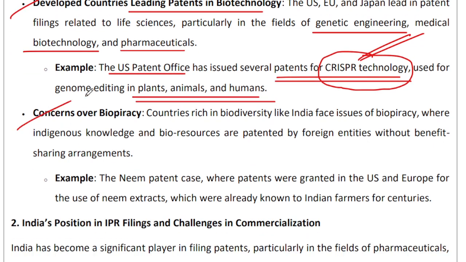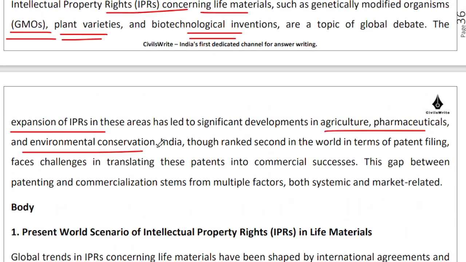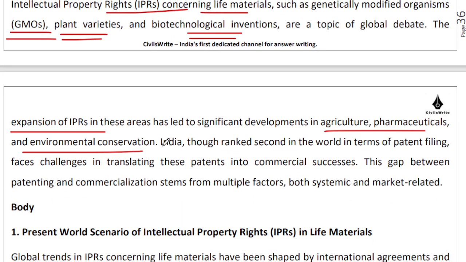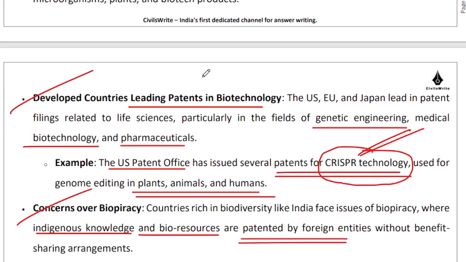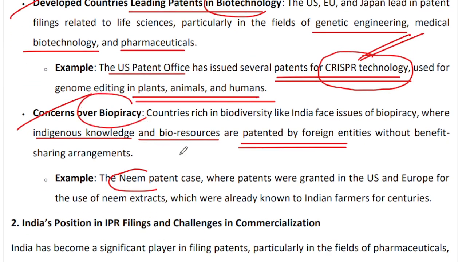There are definitely concerns over biopiracy, right? There are regular allegations of biopiracy. Indigenous knowledge and bioresources are being patented by foreign entities, right? For example, somebody tried to patent neem, somebody tried to patent haldi, as if we don't know the benefits of neem and haldi, for crying out loud, for centuries, right? So this is the idea that you need to highlight. This is the bare idea that you need to highlight, what the scenario of intellectual property rights is with respect to life materials. You need to mention TRIPS, you need to mention WTO, you need to mention biotechnology, you need to mention the fact that there are issues around biopiracy, right?